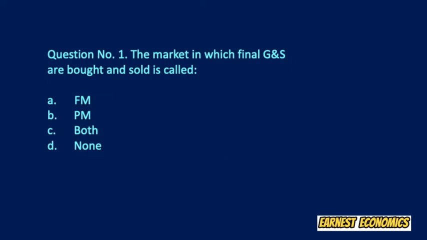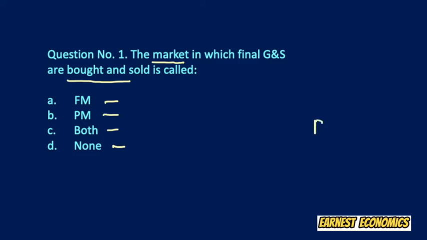Our first question is: the market in which final goods and services are bought and sold is called. You have to name the market in which final goods and services are bought and sold. And the options in front of you are factor market, product market, both factor market and product market, and none of the above. Now, if you have watched the lecture on circular flow of income, you know the goods that